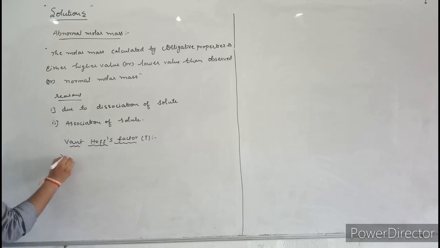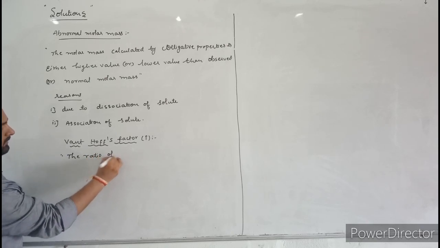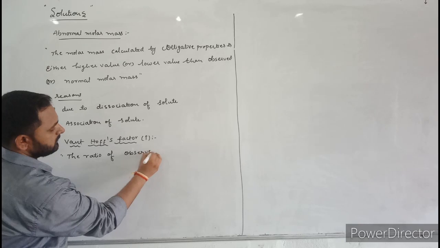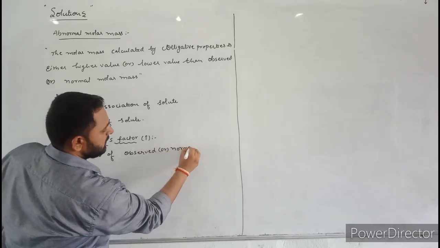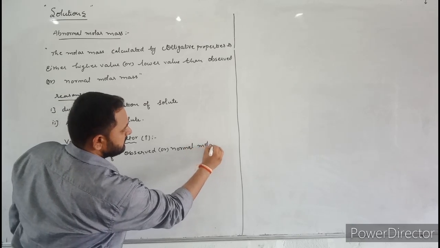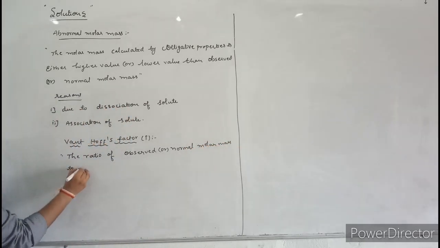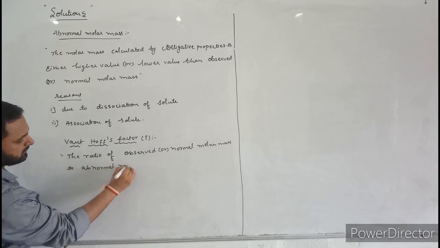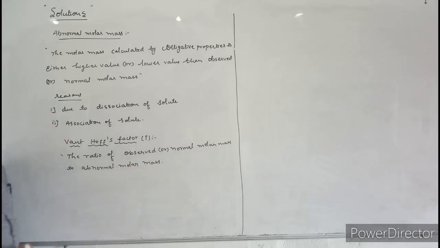Here I will write the ratio of observed or normal molar mass to abnormal molar mass, or calculated molar mass.